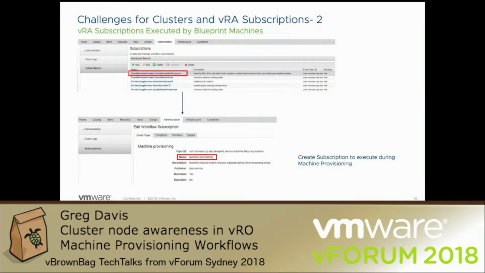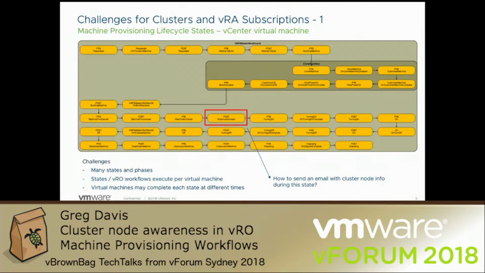So the first step in doing this is I need to create an EBS, event broker subscription, which is a way for me to tap in and do something during my machine building lifecycle state. So just stepping back a second, I'm basically interested in sending an email out during the post machine activated state, which is right at the end of my building lifecycle, before the machine is powered on and it's ready for my customer to use.